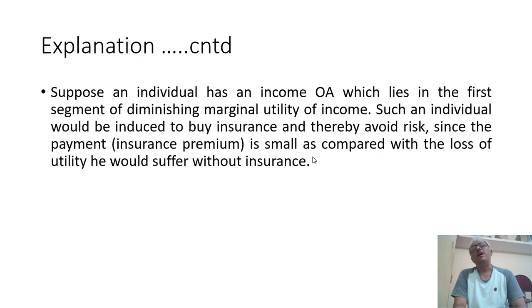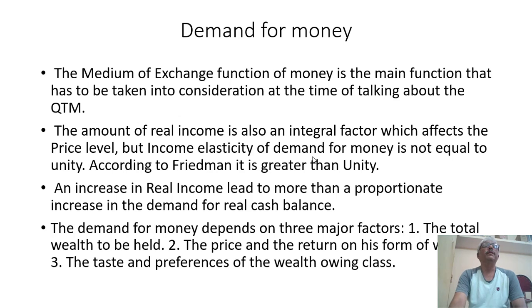This means that people with less income normally go for insurance to protect themselves. That has been explained in Milton Friedman's restatement of the quantity theory of money.